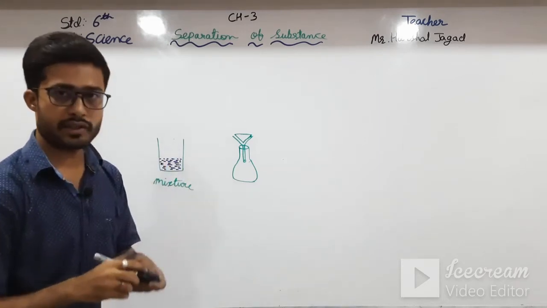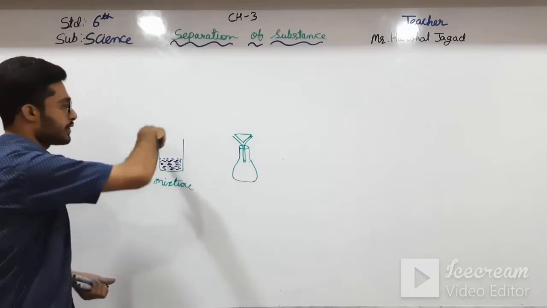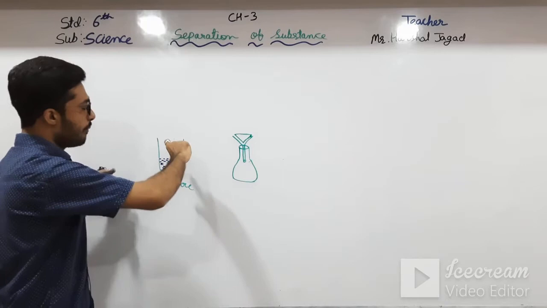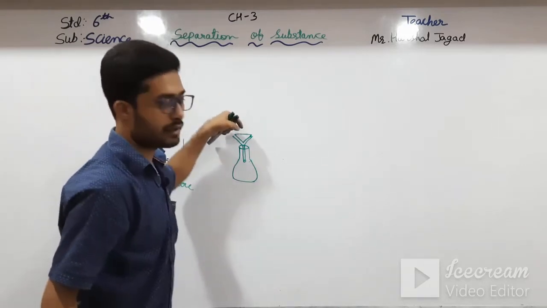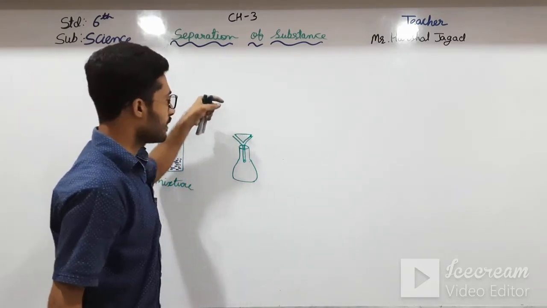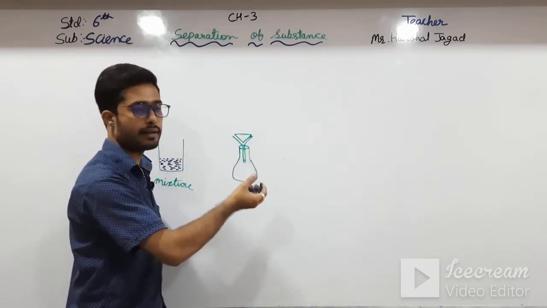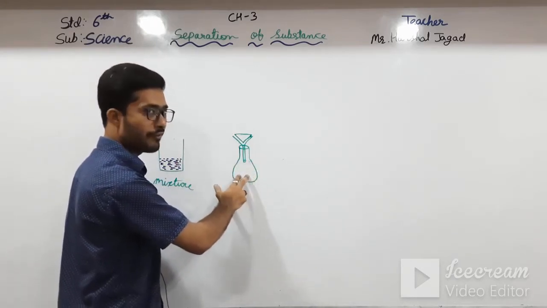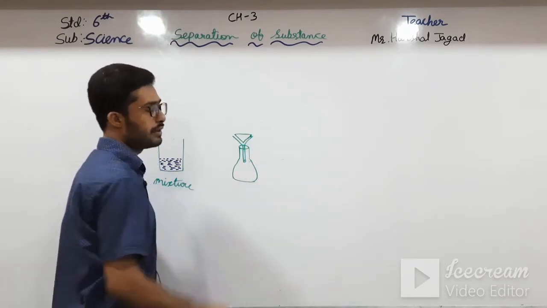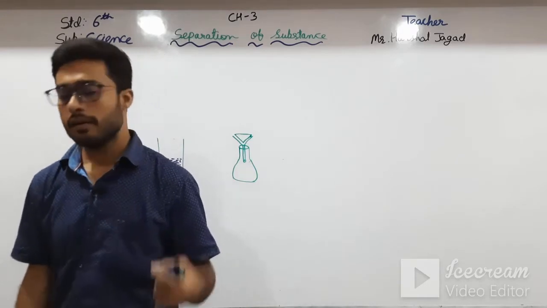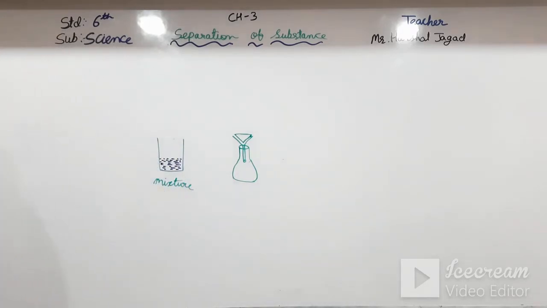This mixture you first have to stir with a stirrer. Then you put this mixture in the funnel. The liquid particles will come into the conical flask and the solid particles will remain in the filter paper. This is known as filtration. Now we will go to our new topic,